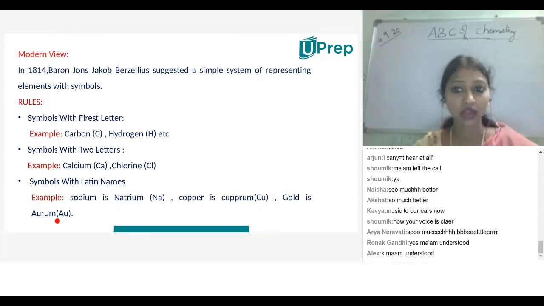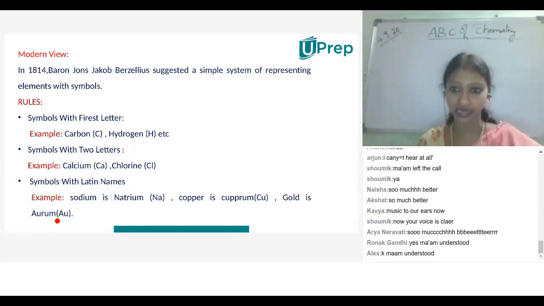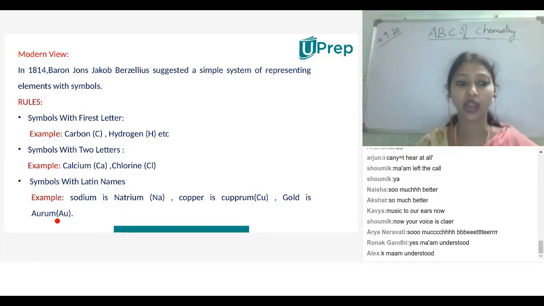Understood? What are the three rules he considered, children? First rule, based on the first letter. Second rule, he considered based on the second letter. Why? Because if the elements have a common first letter, then he considered the second letter. And you should see how he is representing: the first letter should always be a capital letter and the second letter should be a small letter. Chlorine also I have given you a clear explanation.